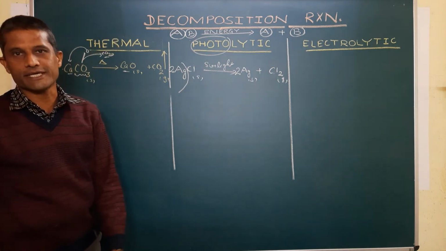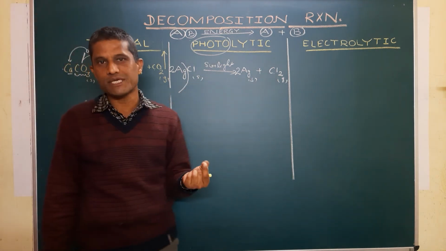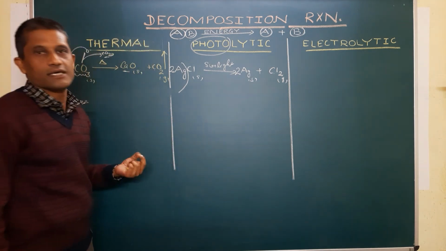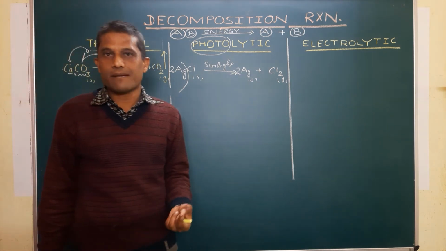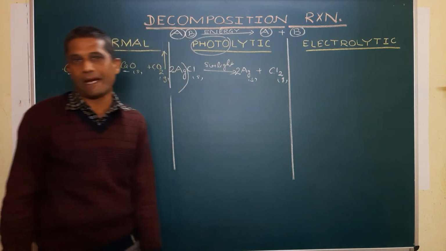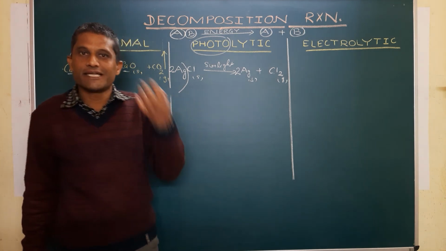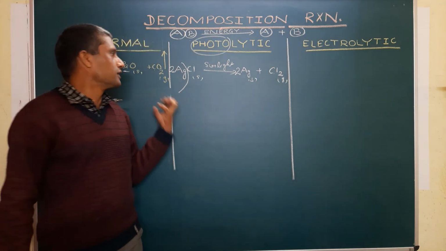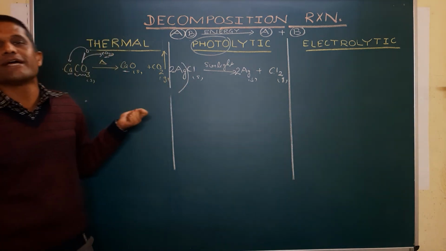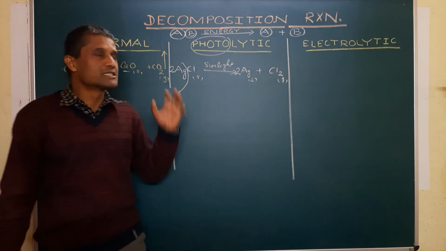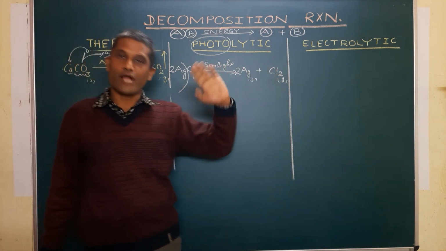and that's the photolytic. And the best example which we can see in our day-to-day life is photochromic lenses, which are being fitted in spectacles. When you wear those spectacles in bright sunlight, the glasses become dark, thanks to this very reaction: silver iodide or silver chloride is coated over there, which decomposes to give silver and chlorine or iodine gas.